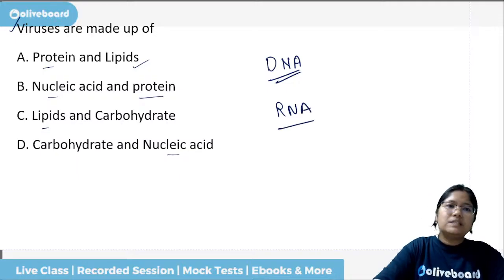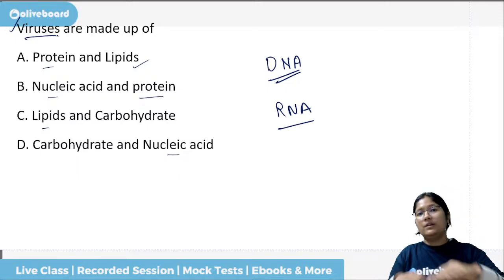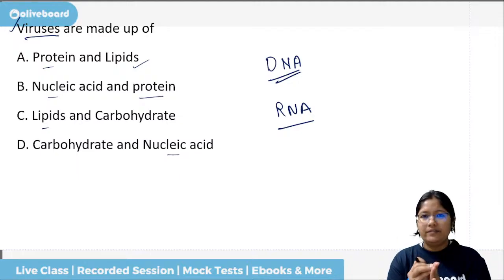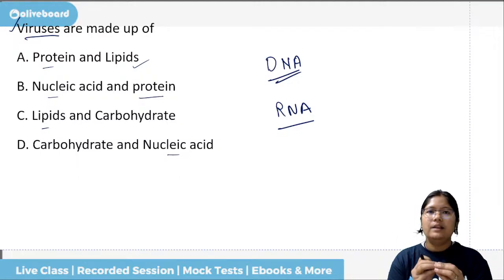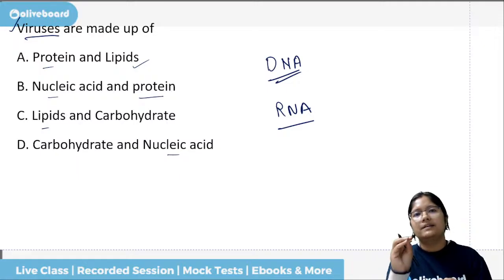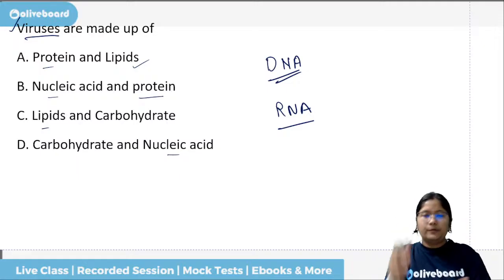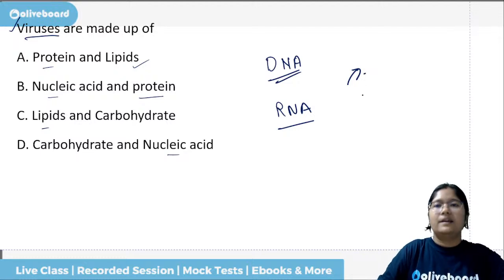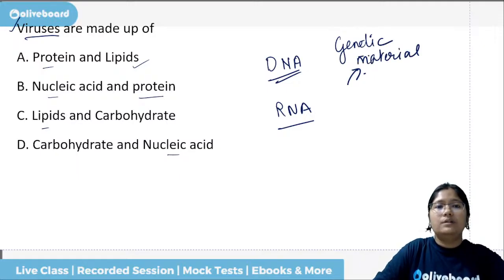Since viruses will not have their own structure, whatever cell they infect, they will replicate in that system itself. Okay, they will hijack somebody else's system and then they will replicate there itself. So they do have the genetic material, along with the protein.